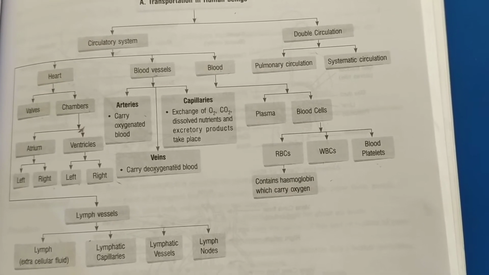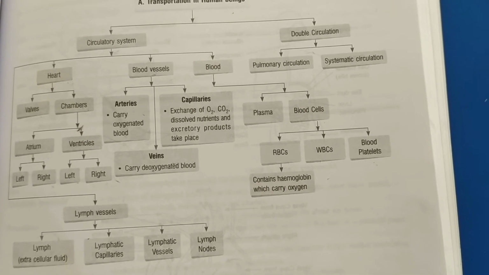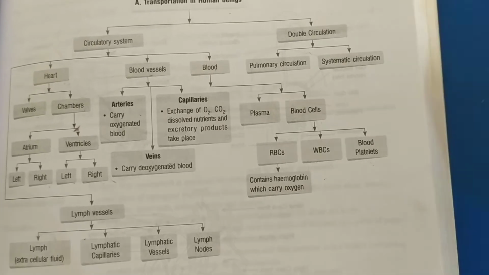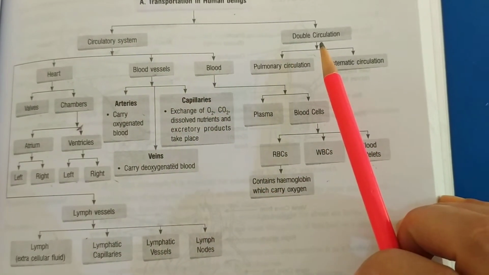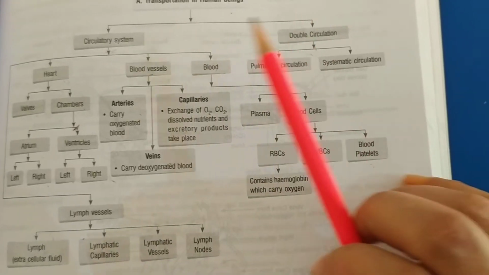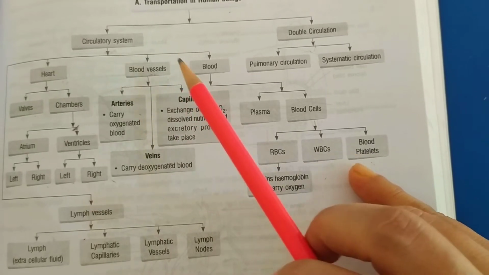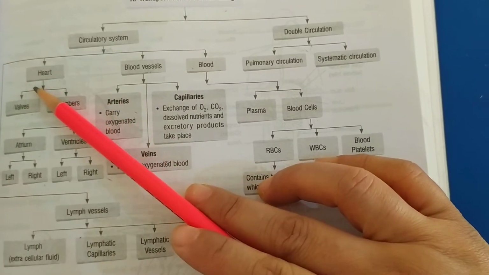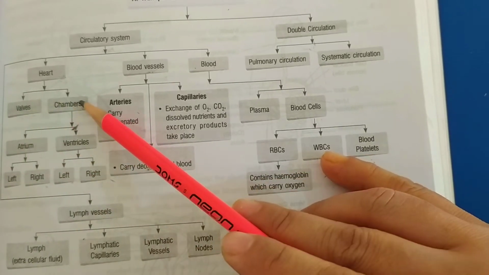Transportation is categorized into two divisions, that is called transportation in plants and transportation in human beings. Let's first discuss the transportation in human beings, which is classified into two systems called circulatory system and double circulation. Basically, the circulatory system has blood vessels, blood, lymph and the heart. As you know, the heart is our pumping organ and it has various valves, chambers.